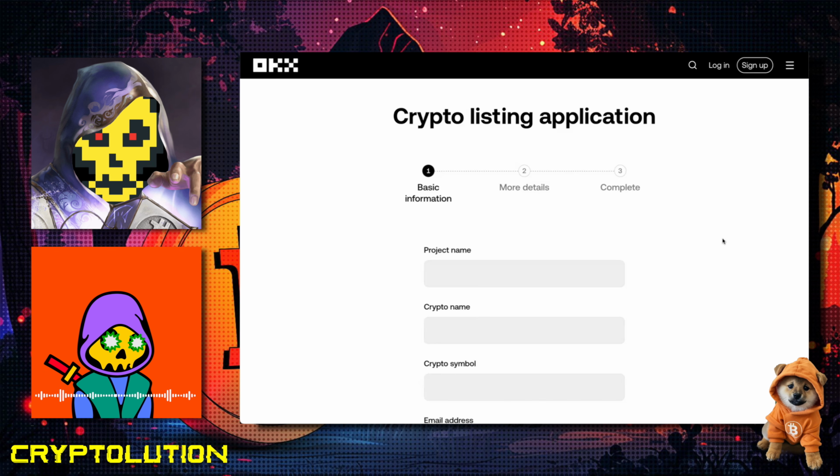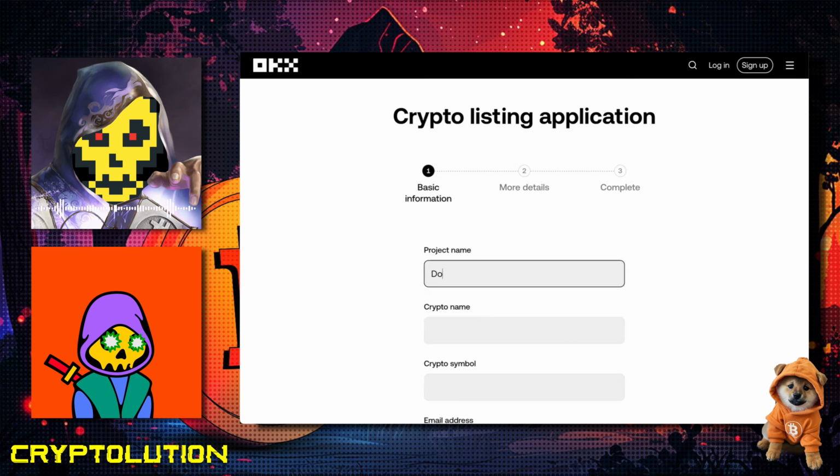That's fantastic. So let's go right into it. I look forward to doing this application. And the reason we do this publicly is because we want to show people transparently how the application works. And this is something that most people don't do with their token listing. So this is absolutely exciting. So let's go and get right into it by starting with basic information, which is the project name, crypto symbol, and email address. All right, so let's jump into it.